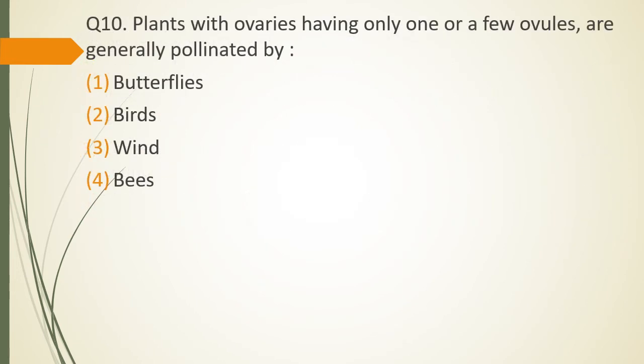Question number 10. Plants with ovaries having only one or few ovules are generally pollinated by butterflies, birds, wind, bees. The correct answer is option 3, wind.